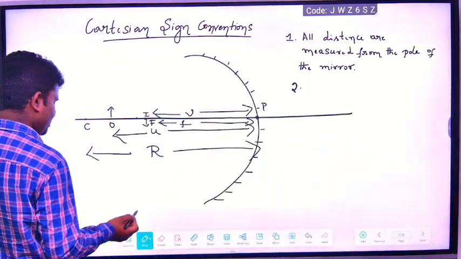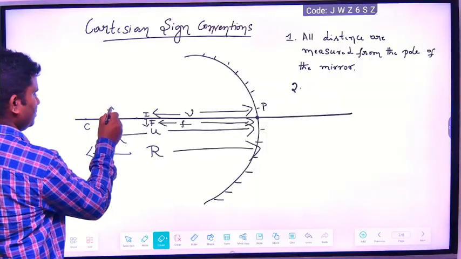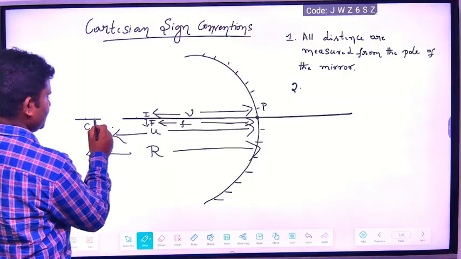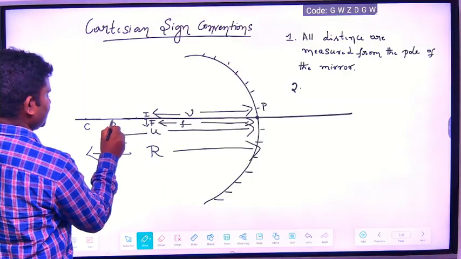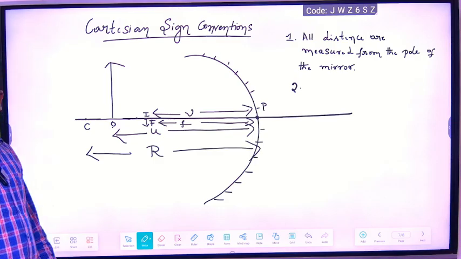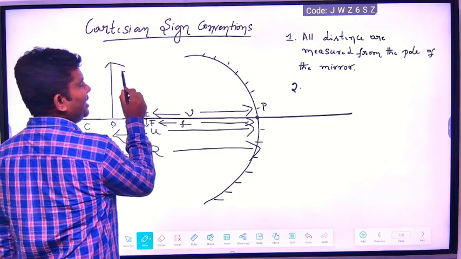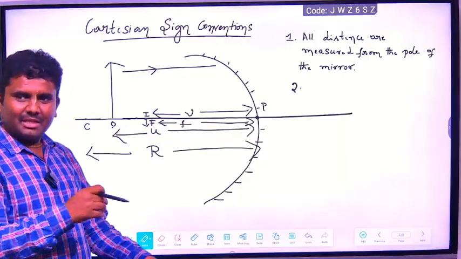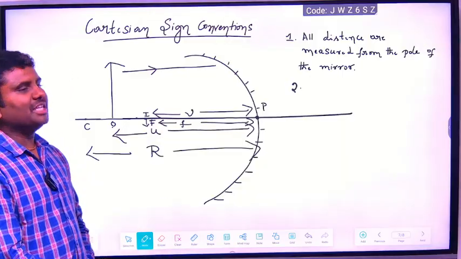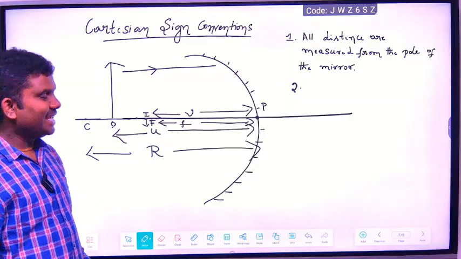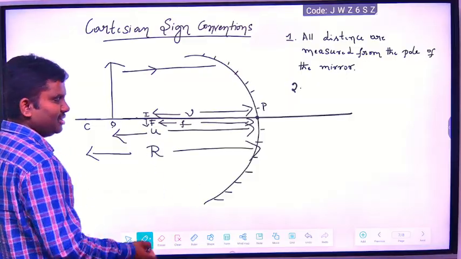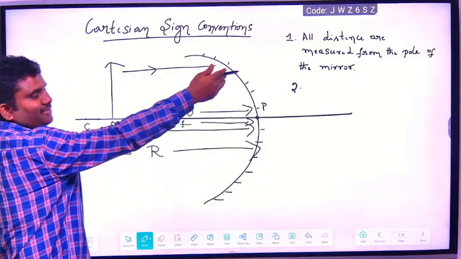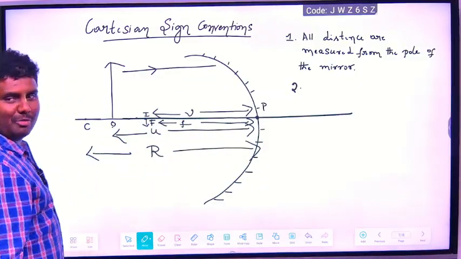Now, for example, I will take one object here. From the object the light will come. Light source is from the object. Whenever you are measuring any distance, for example radius of curvature, image distance or object distance, you will measure from the pole.